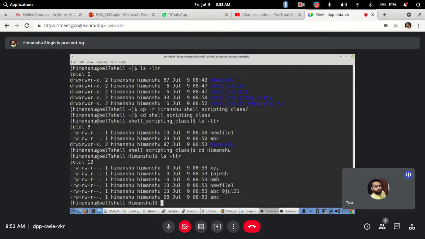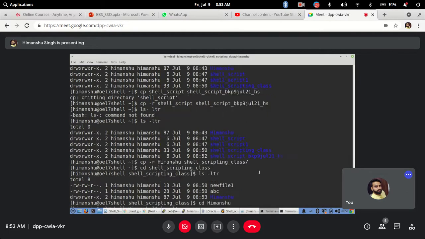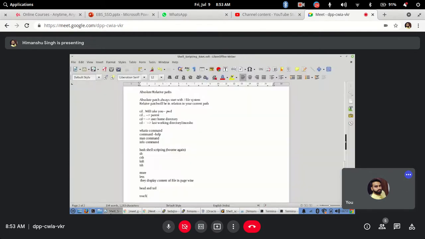Okay, so this is how you copy the files and the directories, and use the same copy command for renaming the files and the directories as well. So renaming is very useful when you want to take backups of a file or a directory. Okay, any questions in this?